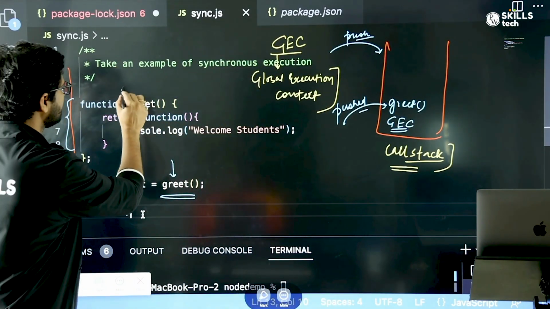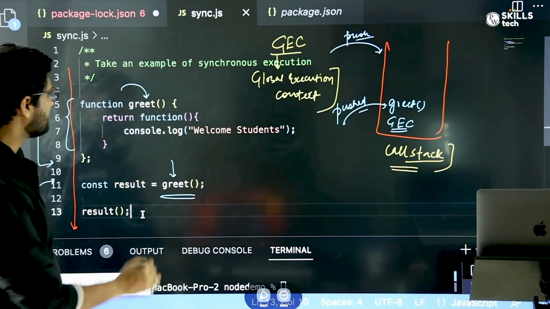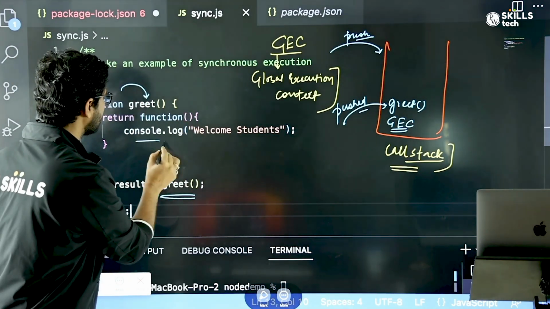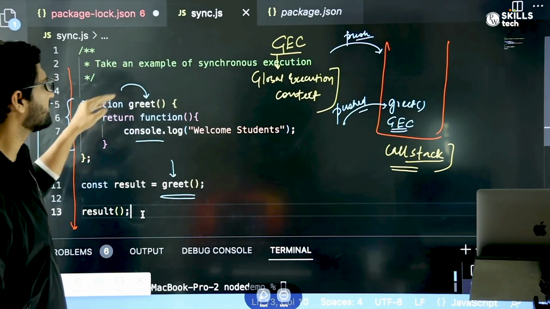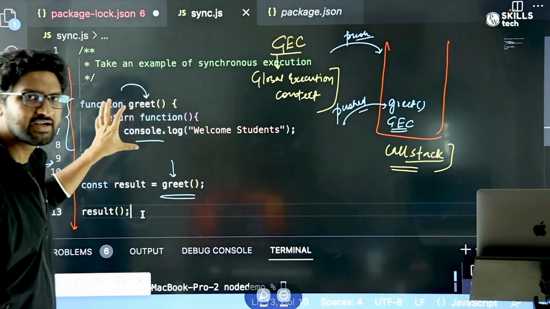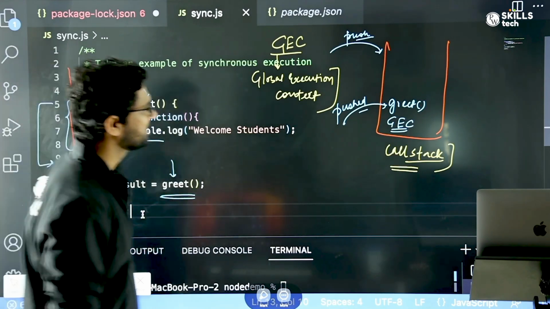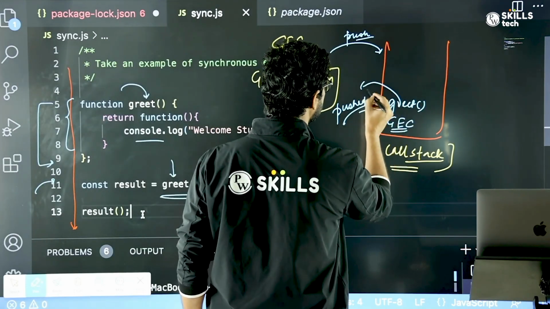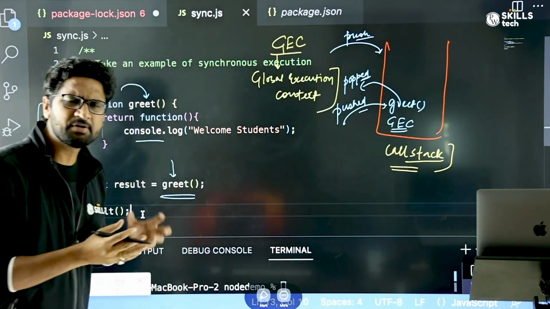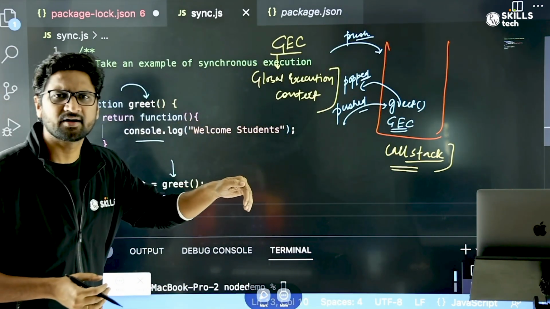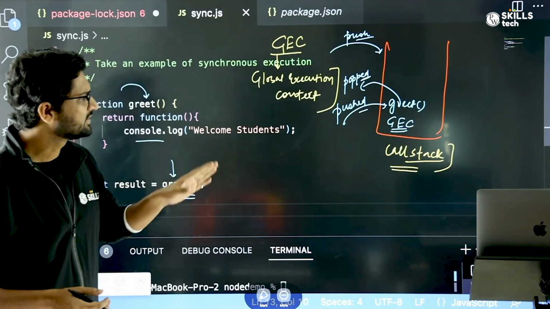Then I come here. Inside this, a function is created and it is getting returned. So when the greet execution happens completely, it is popped out. So what happens? Every time a function is executed, it is put inside the call stack, its execution is over, then it is popped out.